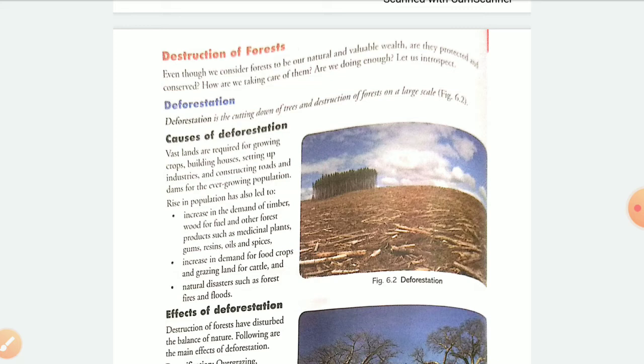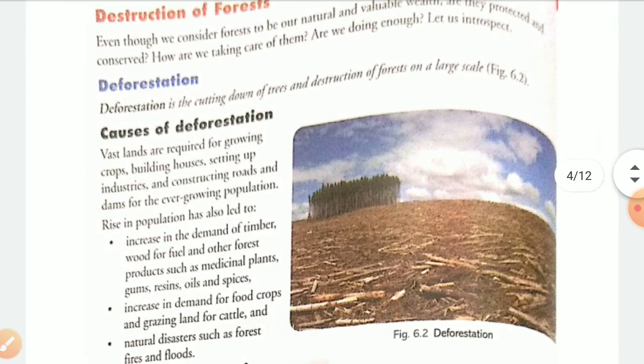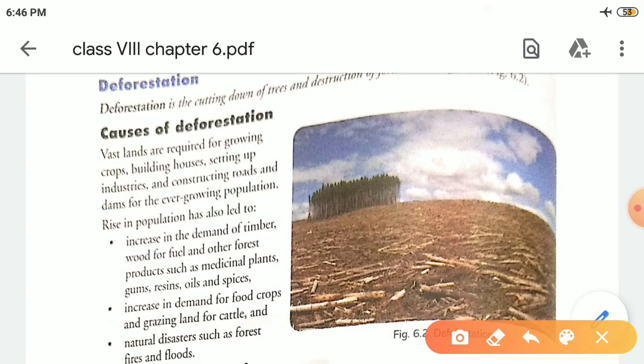First one is deforestation. Deforestation means the cutting down of trees. You can see here, deforestation means the cutting down of trees and destruction of forest on a large scale. Okay, that is called what? Deforestation. Okay, and again, what are the causes?